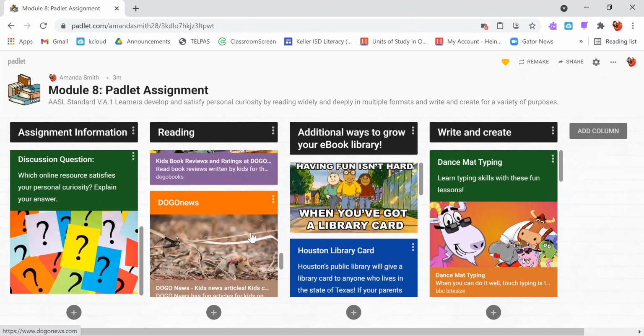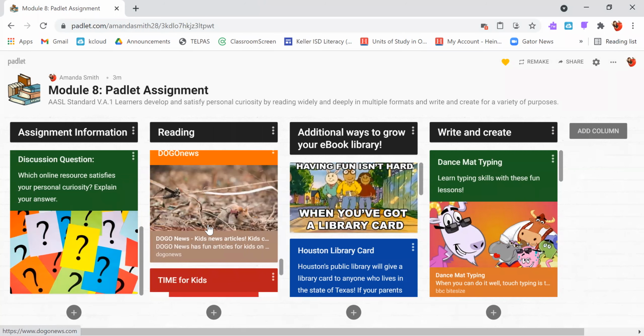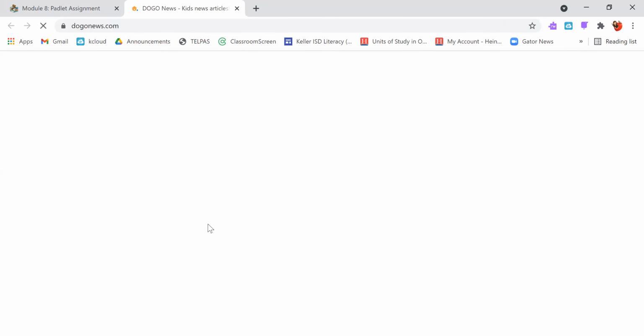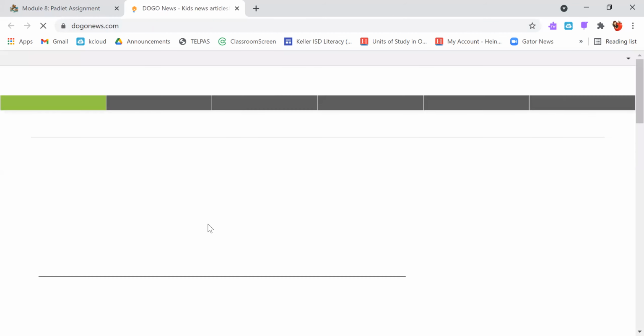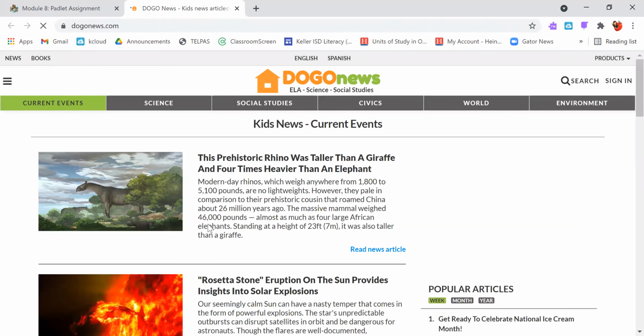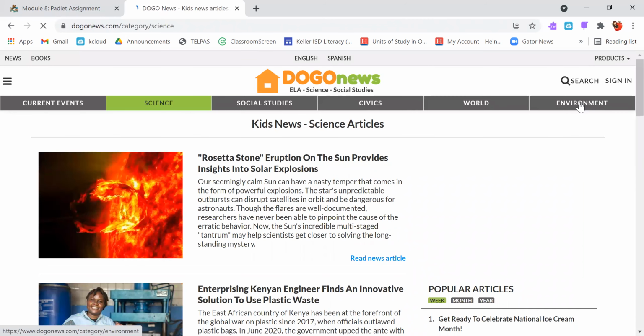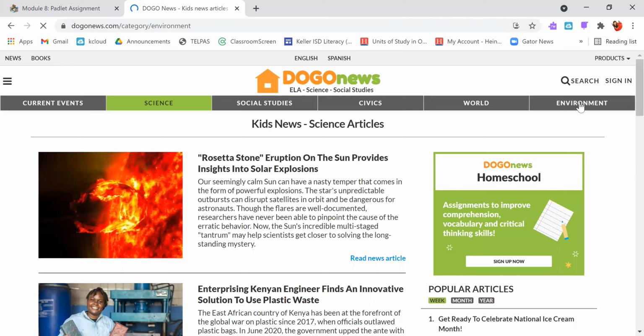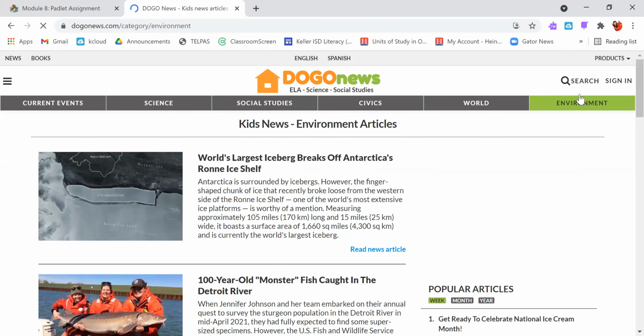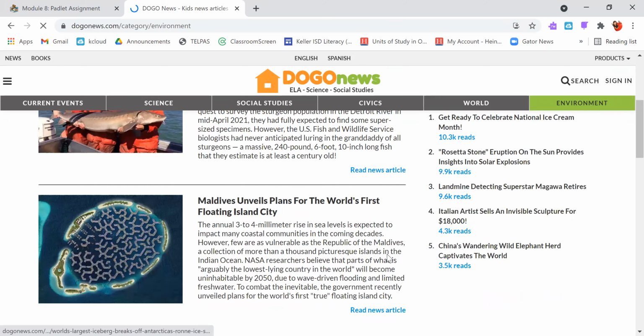Kind of to go hand in hand with Doggo Books, there is Doggo News. These are kids' news articles. And this one is really neat how it is broken up. So you have current event articles. So if you want to know about things that are going on right now, you can click on current events. There are science articles, social studies, civics, the world, and the environment. So just have some fun exploring some of the different topics, seeing what kind of articles there are.